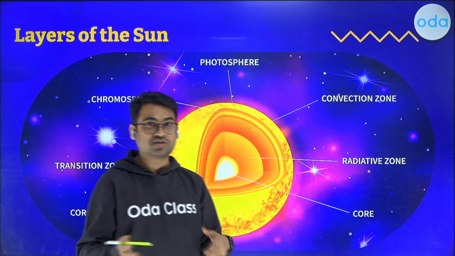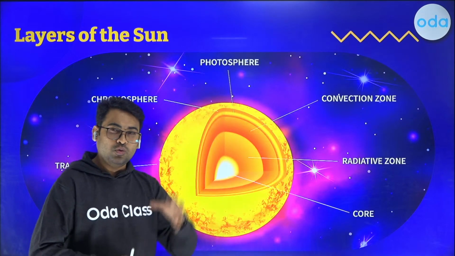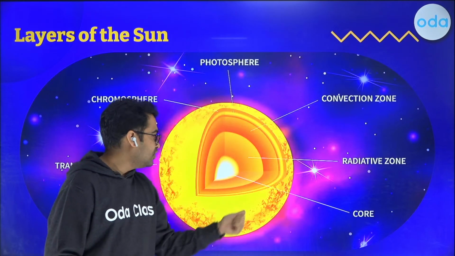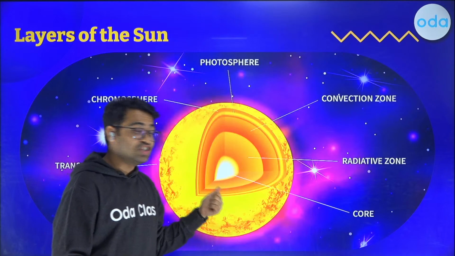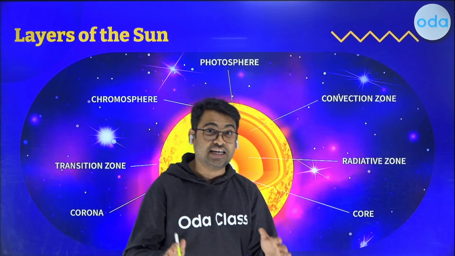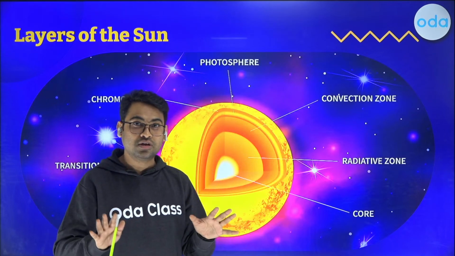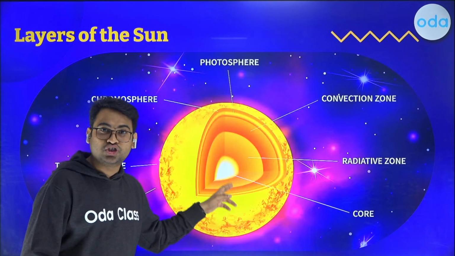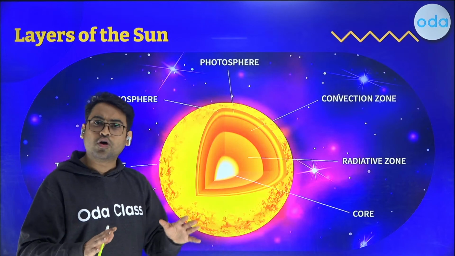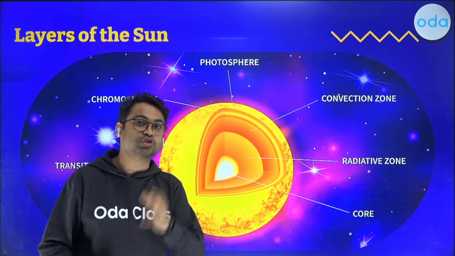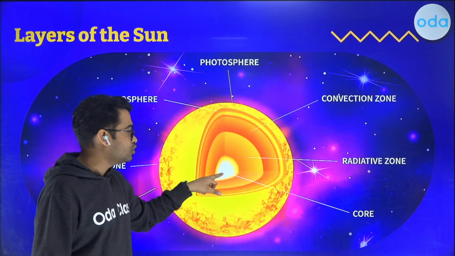Acha, core is something that is there in earth as well, which is very hot. You know what? Our core is not very hot. This core, it can reach a temperature of 15 million degrees Celsius. 15 million. इतना ज्यादा टेम्परेचर. The pressure is also enormous over here. So this is the place जहां पे nuclear fusion होता है, the place where nuclear fusion takes place.